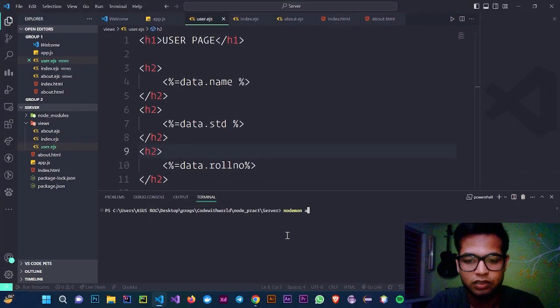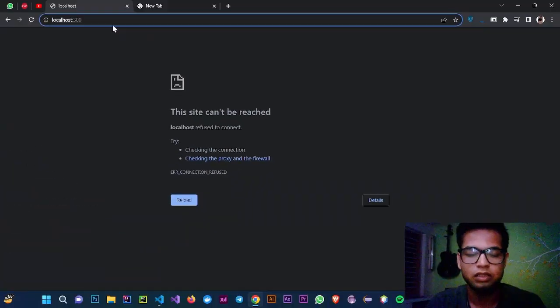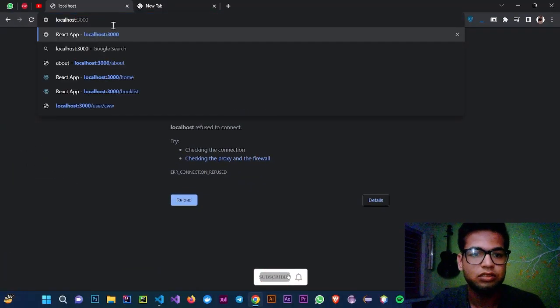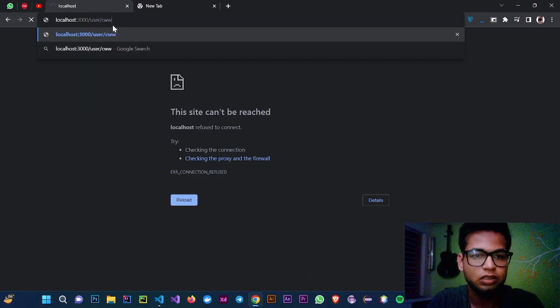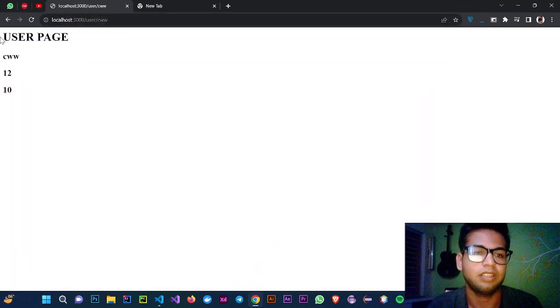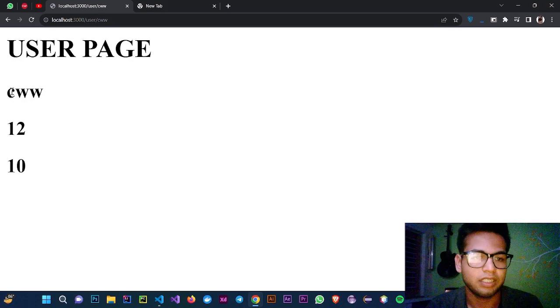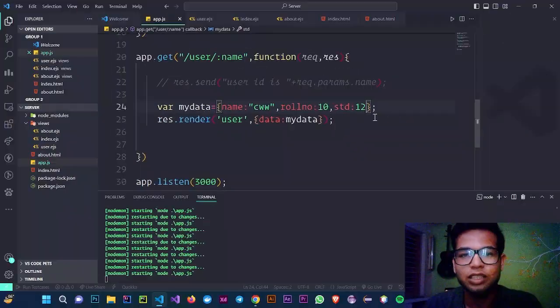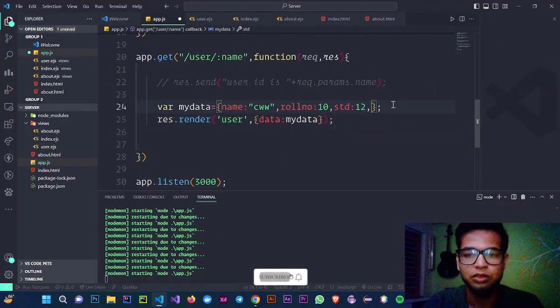Let's type nodemon app.js, press enter. Now localhost 3000, user slash, let's type here anything, let's say www, and you can see this is our name, this is standard, and this is roll number. So that's how we can provide multiple values here.